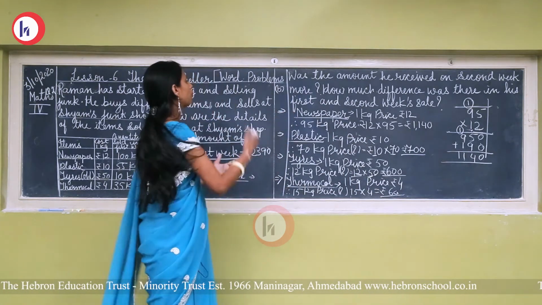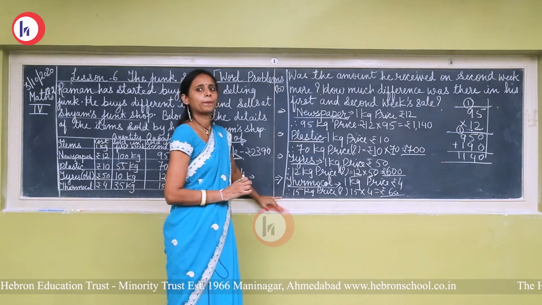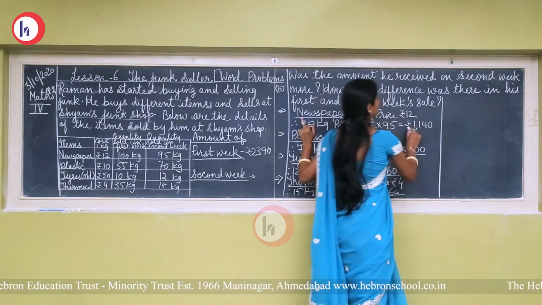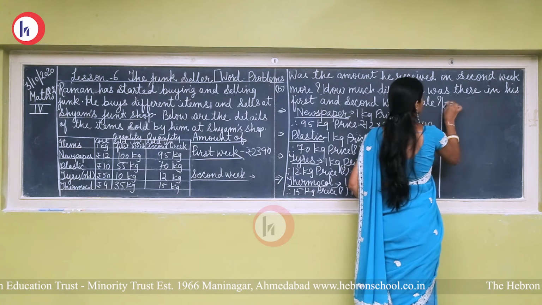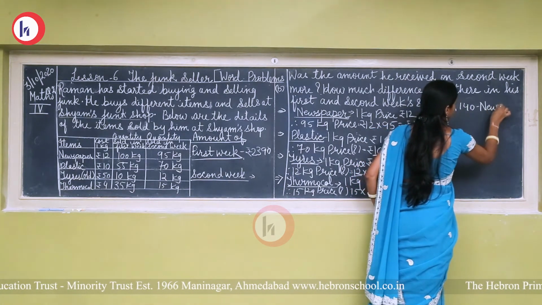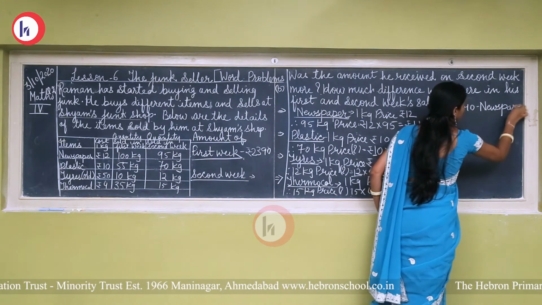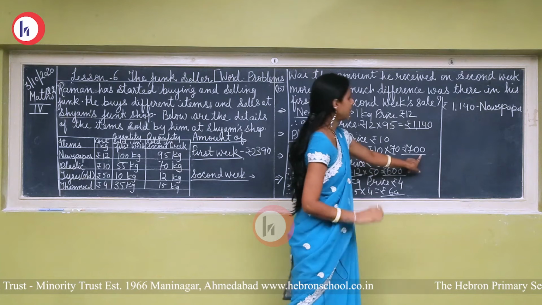Now we have to find out first of all the total amount of these 4 items. Okay. See, the amount of newspaper is rupees 1140. Then after newspaper, plastic rupees 700.